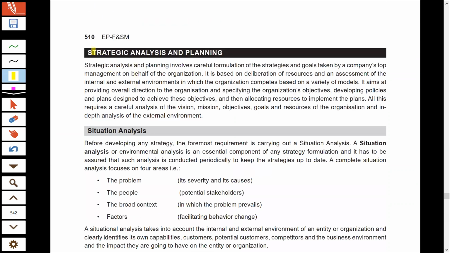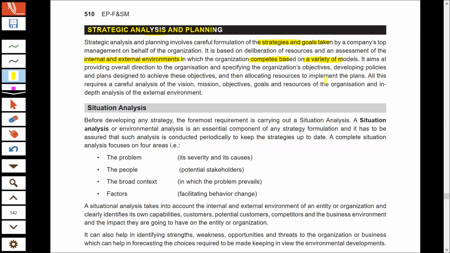Now, in the first paragraph, they have written that whenever the top management prepares the strategy and goals of the organization, they definitely do some kind of analysis. Only after the analysis of the internal and external environment, they make these strategies, they make the models which they'll use to achieve the overall goals and objectives of the organization.